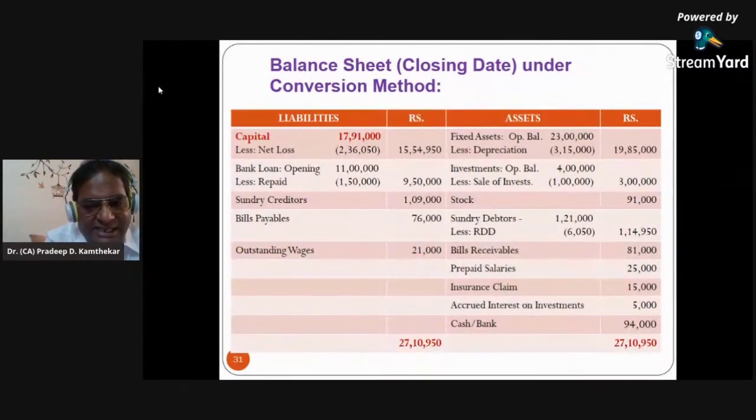Again 1 lakh would have been deducted from here, and the second effect of this 90,000 and 10,000 will be 10,000 on the profit and loss account debit side and 90,000 received on the cash and bank account debit side. So had it been sold at a loss, here we would say sale of investment 90,000, less loss 10,000, and then it totals to 1 lakh.